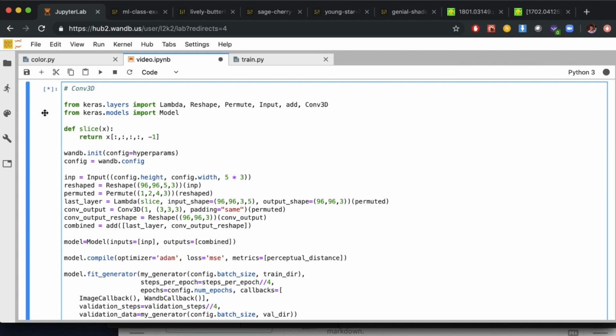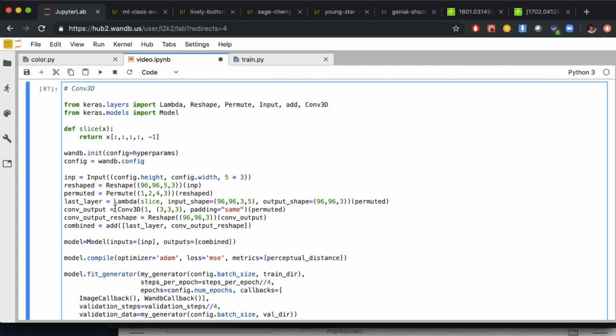So now we're going to try to take the convolutional network and the network that outputted just the last layer and combine them into essentially an ensemble where both methods can make their prediction and we can merge them into a single prediction. And so we do the same reshape and we do the same permute. And then we do the same lambda on the output of the permute layer, but then we also call a 3D convolution, in this case, on the output of the permuted layer.